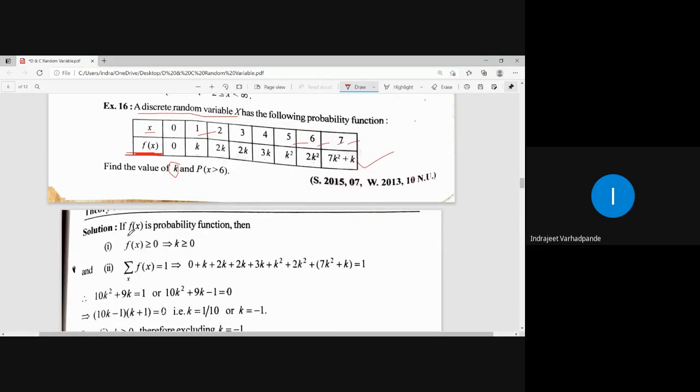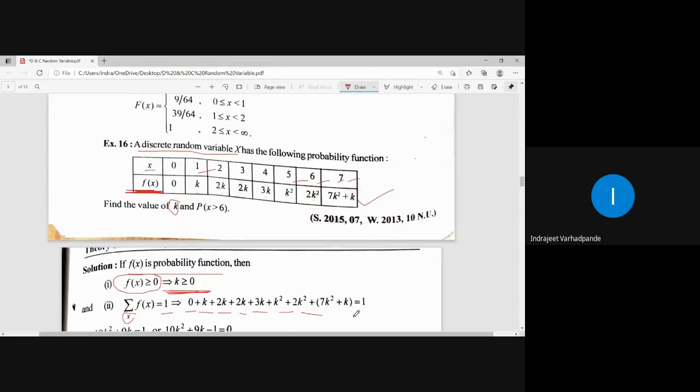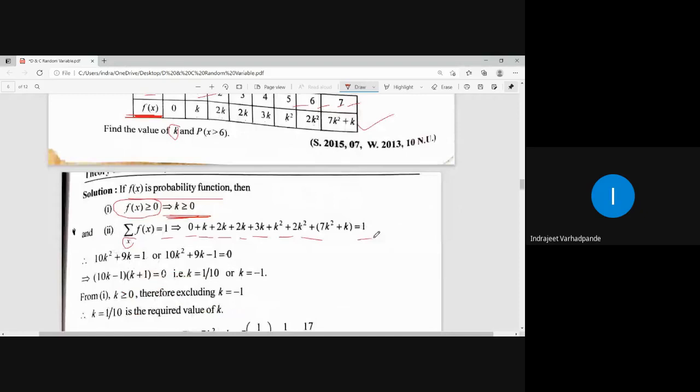The probability function f of x is always greater than or equal to 0, which means k will also be greater than or equal to 0. So summation of f of x for all x is equal to 1. How many x values are given? 8 values are given. Add them together: 0 plus k plus 2k plus 2k plus 3k plus k square plus 2k square plus 7k square plus k is equal to 1.